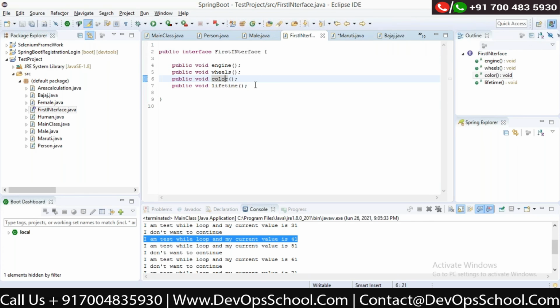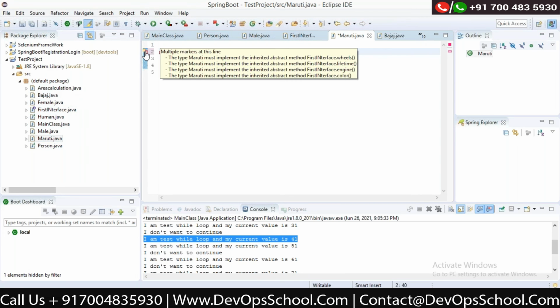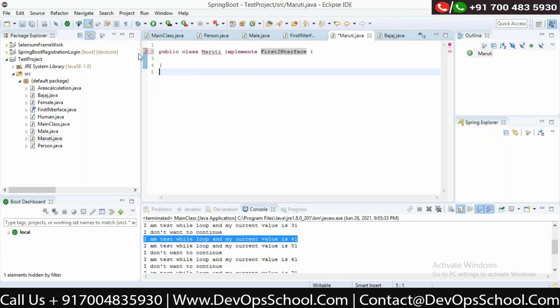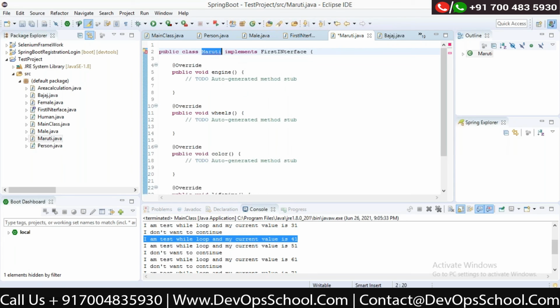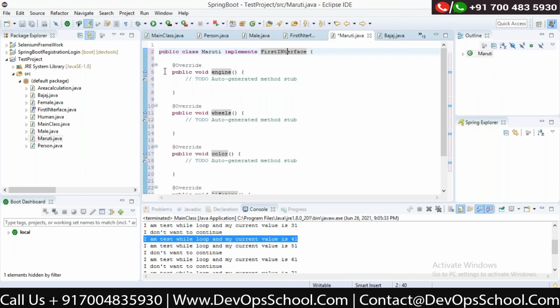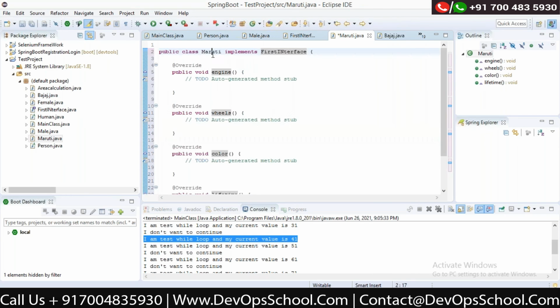So when I'm implementing this car in Maruti, it is telling me an error, right? It is telling me that these things you have to implement first, otherwise you can't go ahead. If you are trying to build a car of Maruti, you have to add all the methods provided by this interface. You should have engine, wheels, color, lifetime. Then only you can go ahead and create a car for the company Maruti.